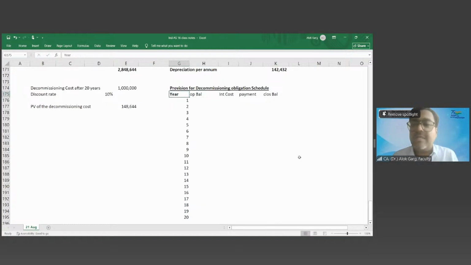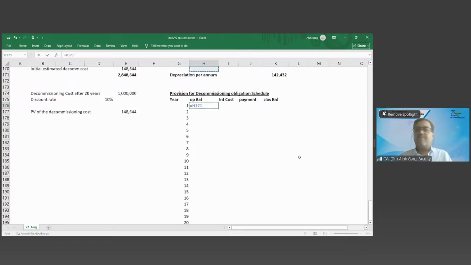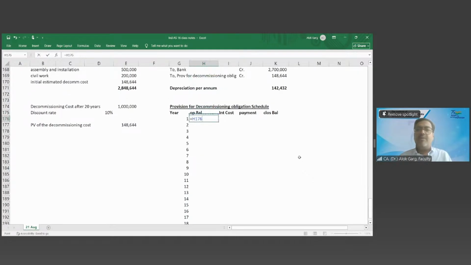This is the typical schedule for every liability. What is the opening balance? 148,644. What is the interest cost in the first year? 10%. What is the payment? 0. What is the closing balance? The sum of this plus this minus this.